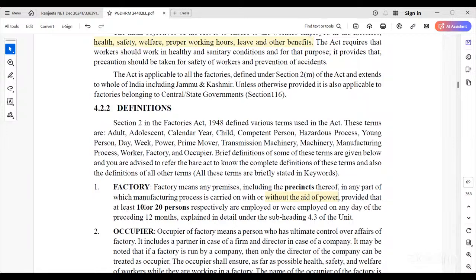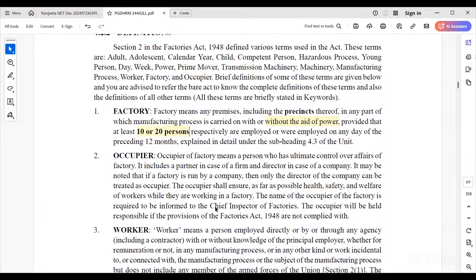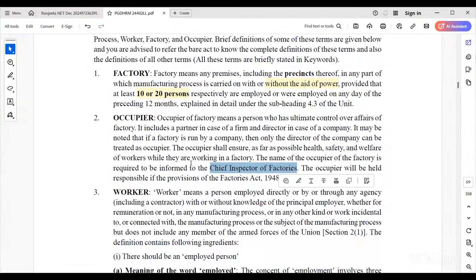Provided that at least 10 or 20 persons respectively are employed, or were employed on any day in the preceding 12 months. So factory means we can't say just 10 to 20 members with power; without power is also called a factory. Occupier, in relation to a factory, means a person who has ultimate control over the affairs of the factory. It includes his partner in case of a firm, or a director. The chief inspector and other officers we will discuss in detail.